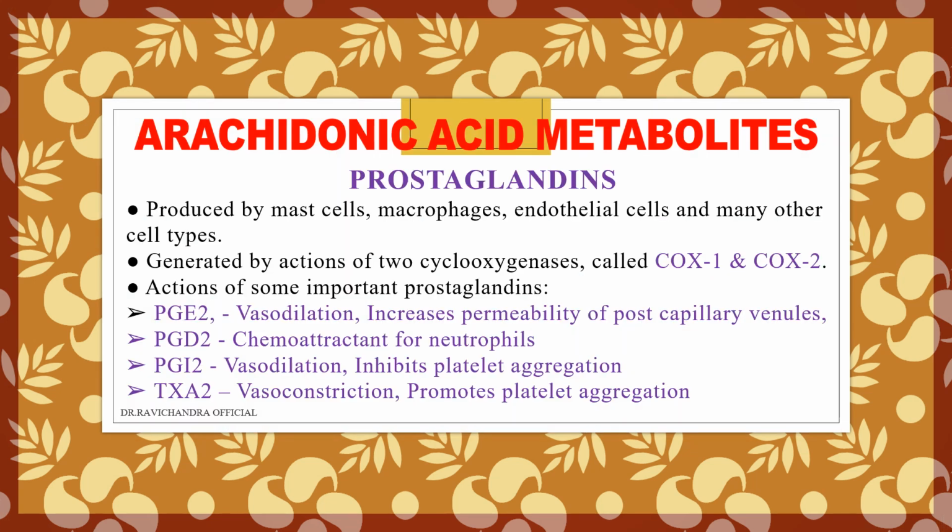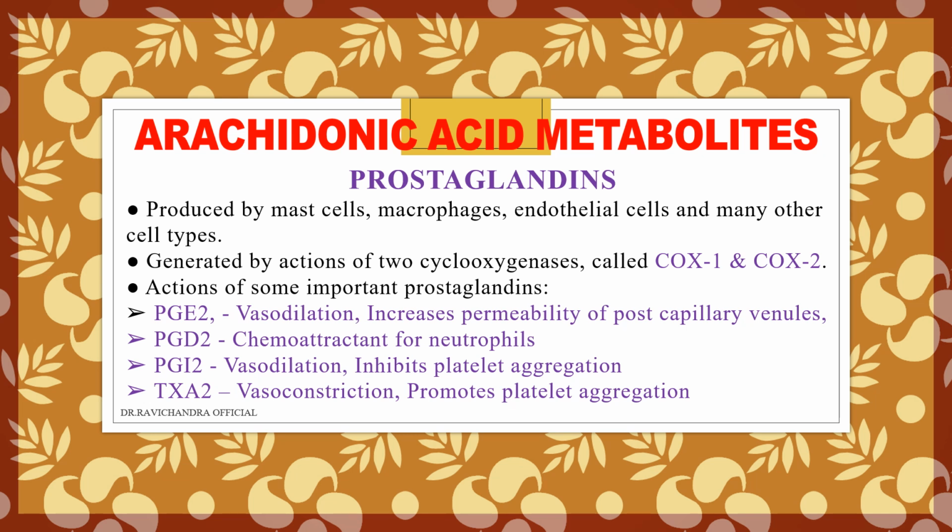Now we will discuss prostaglandins. They are produced by the mast cells, macrophages, endothelial cells, and a few other cells. These are generated by the action of two cyclooxygenases: one is COX-1, cyclooxygenase 1, and cyclooxygenase 2, that is COX-2. PGE2 will help in vasodilatation and increase the permeability of the postcapillary venules. So remember, PGE2: vasodilation and increased vascular permeability.